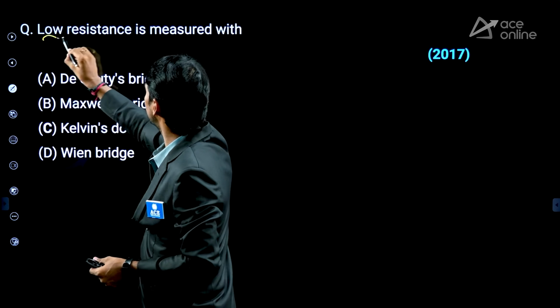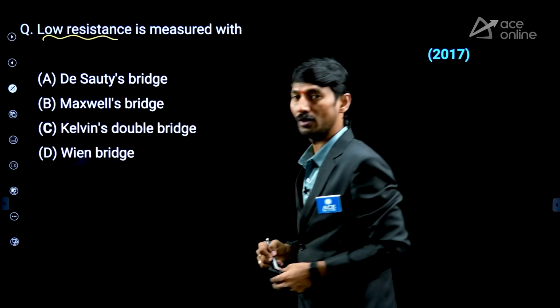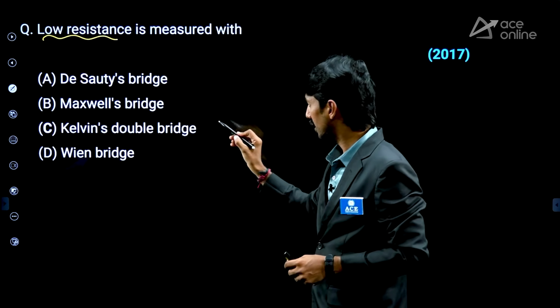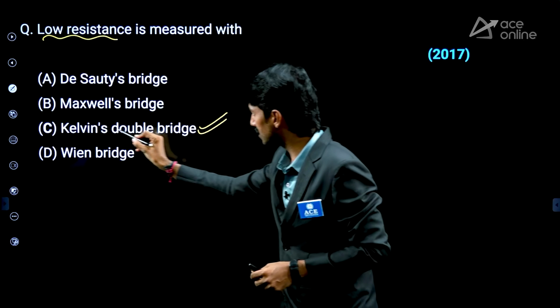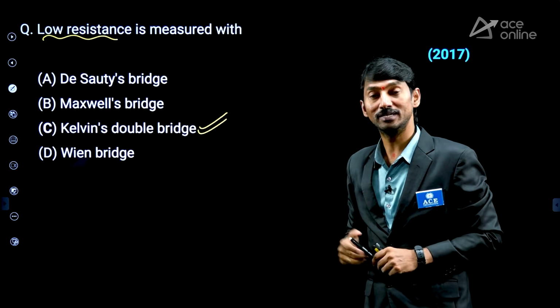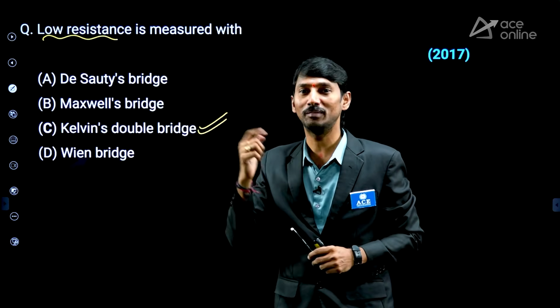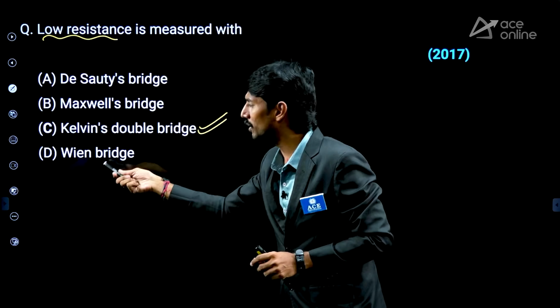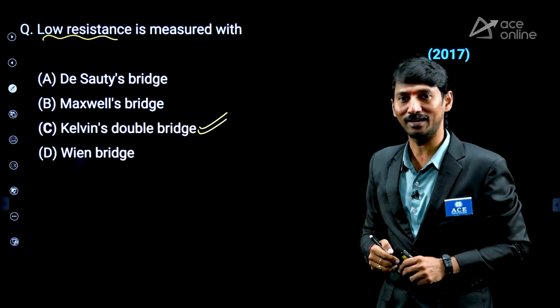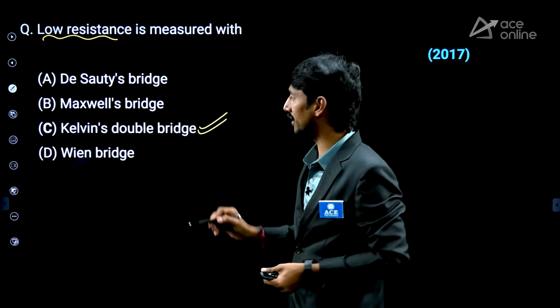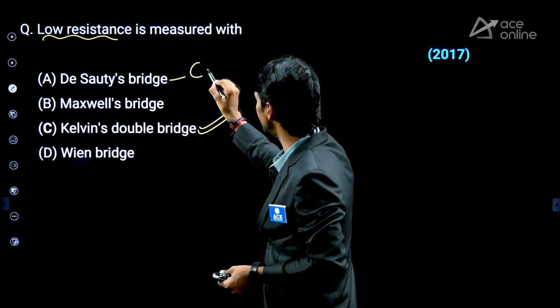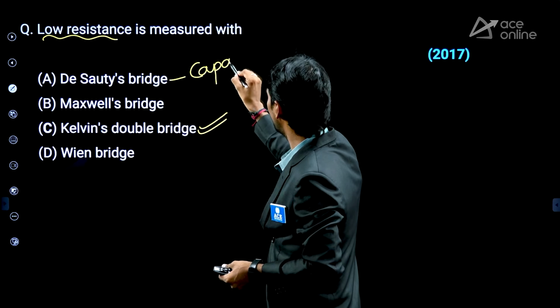Low resistance is measured with Kelvin double bridge method. Direct answer. Low resistance is measured with Kelvin double bridge, and the potentiometer method is also there, but among the available options, Kelvin double bridge is the answer. But let us complete other options also for better clarity. De Sauty's bridge is for which measurement?